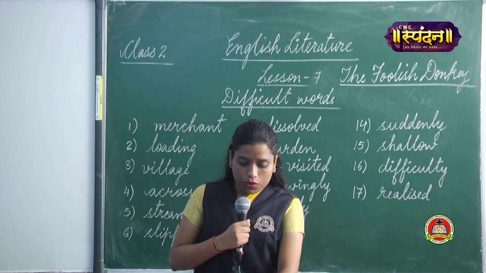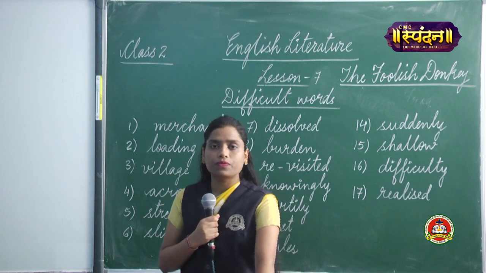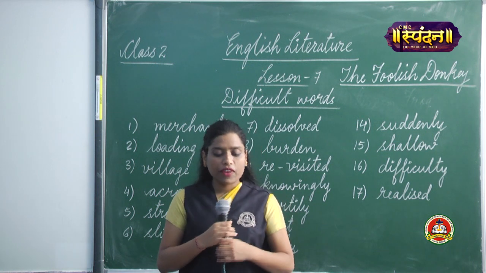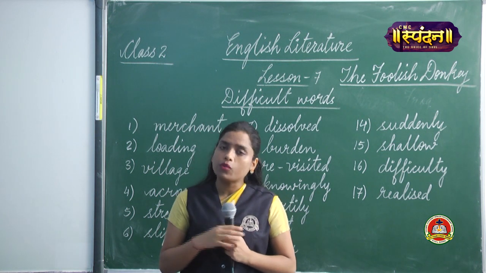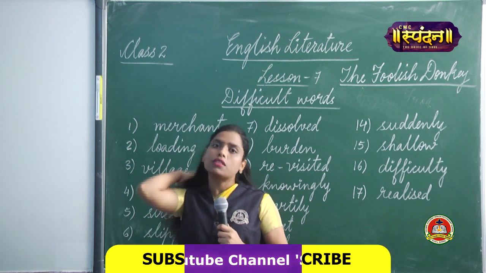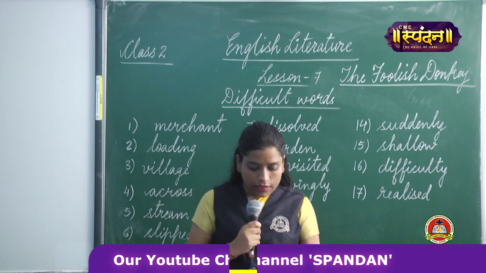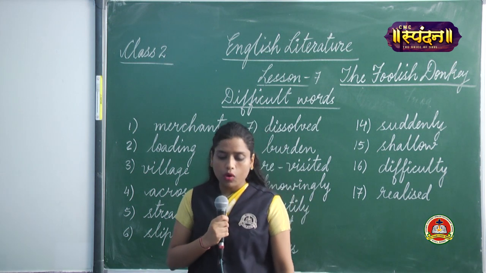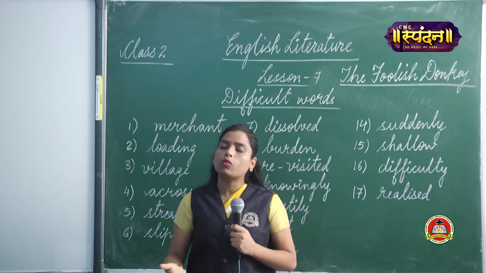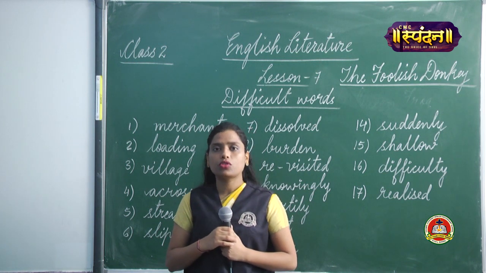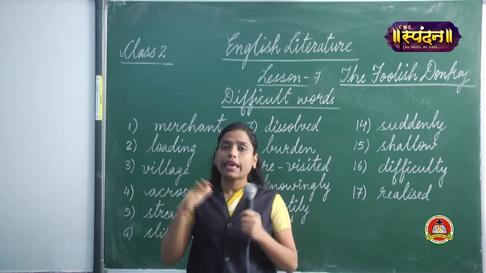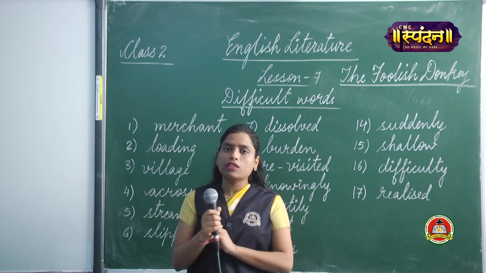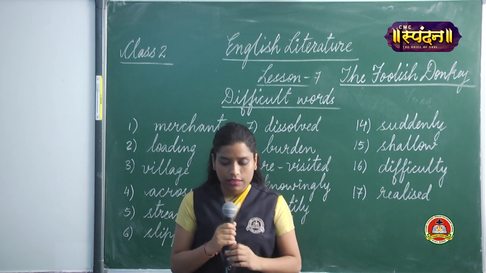What did the donkey do? So what did the donkey do? He slipped and fell into the water and lay down for a while. Yes, in the middle of the stream. The next question is, what did the merchant finally keep on the donkey's back? So finally, what did the merchant keep on the donkey's back? He kept 2 big bales of cotton on his back. Yes.